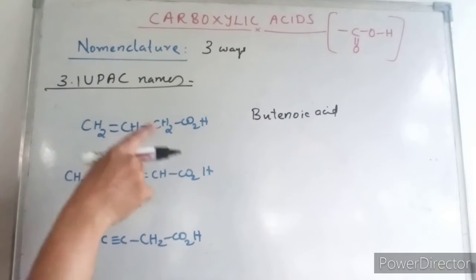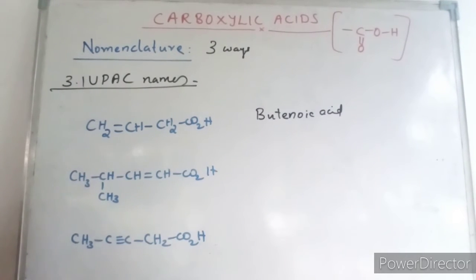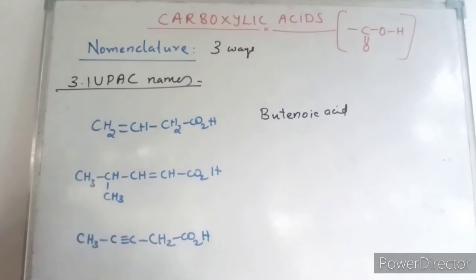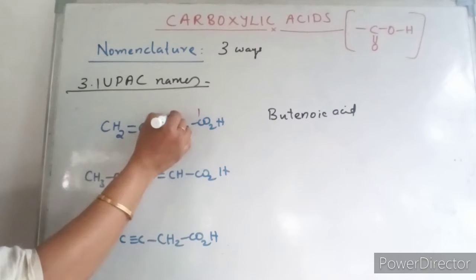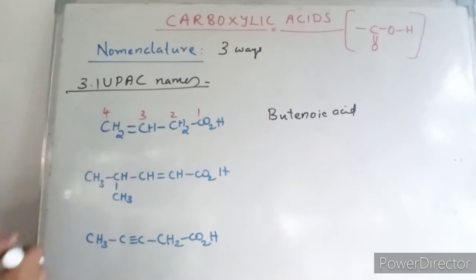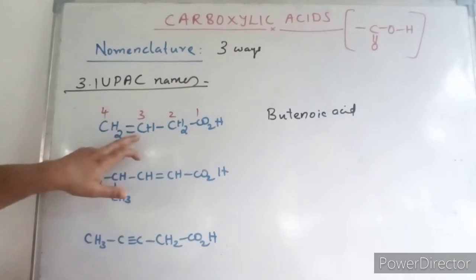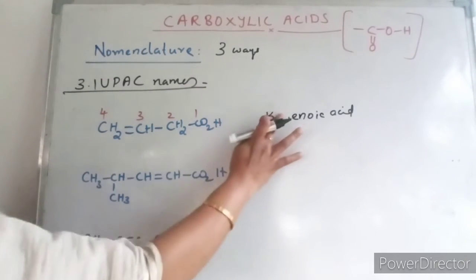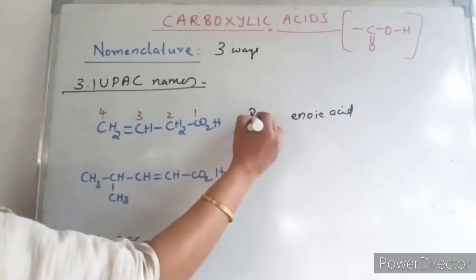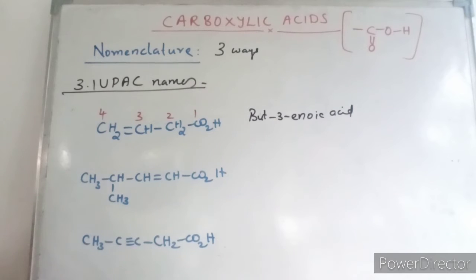And now you have to specify where the double bond is. For that you have to give the number. Keep in mind that the carboxyl group gets the priority number. So here 1, 2, 3, third position you have a double bond. So it will be but-3-enoic acid.